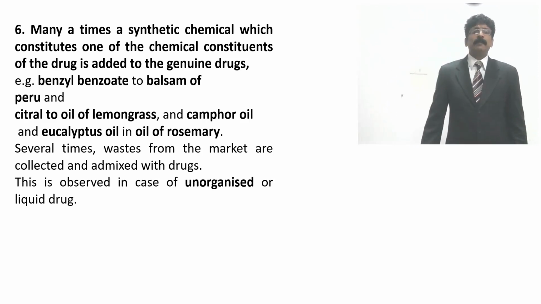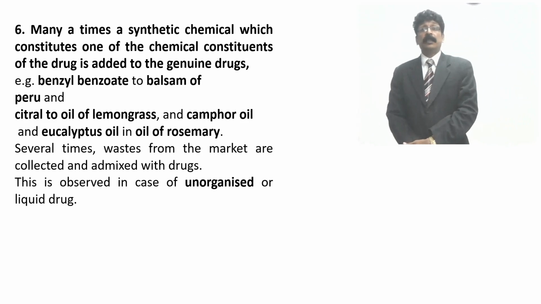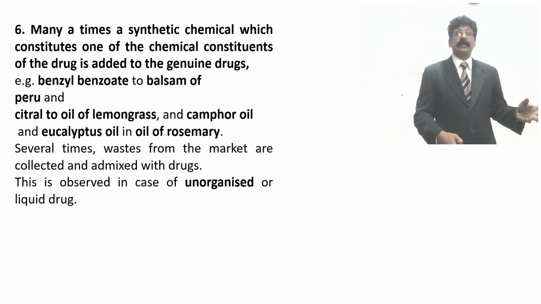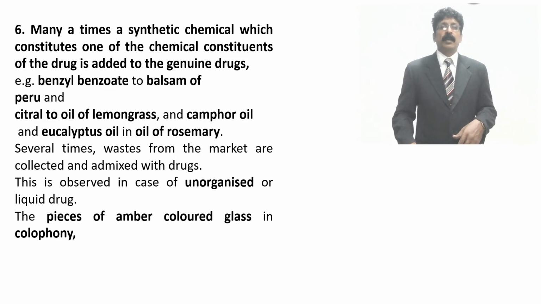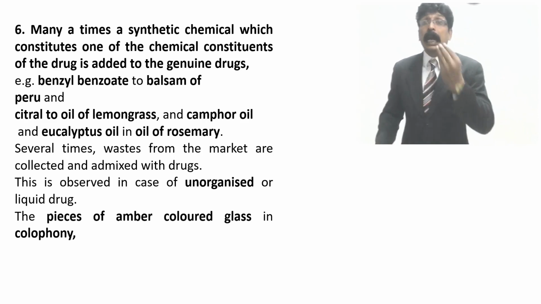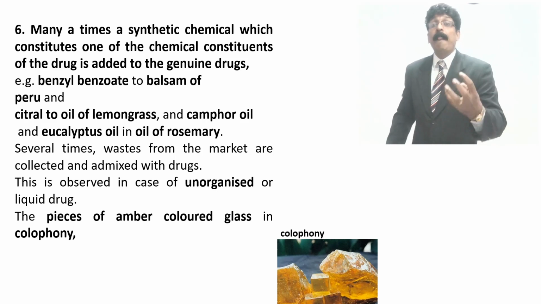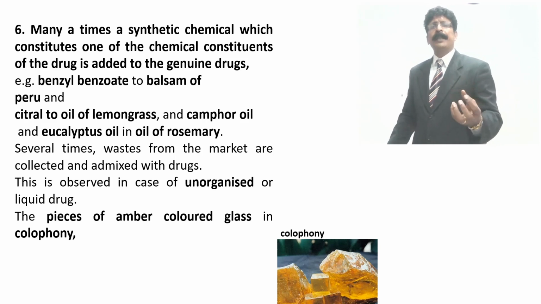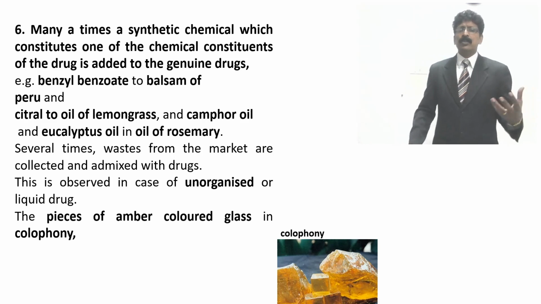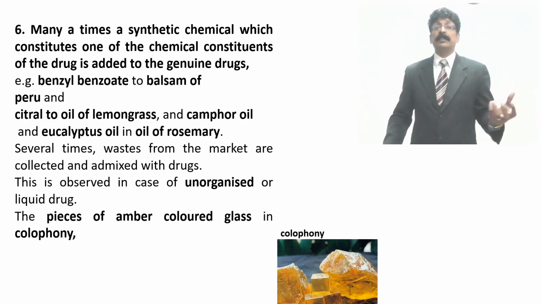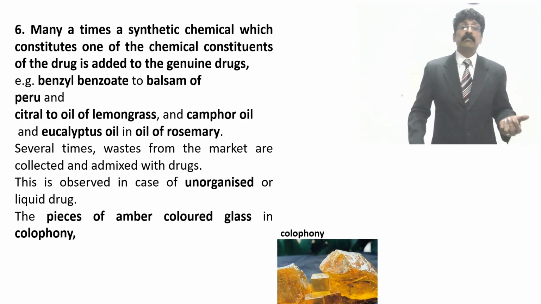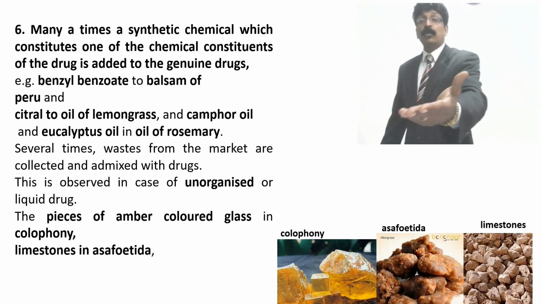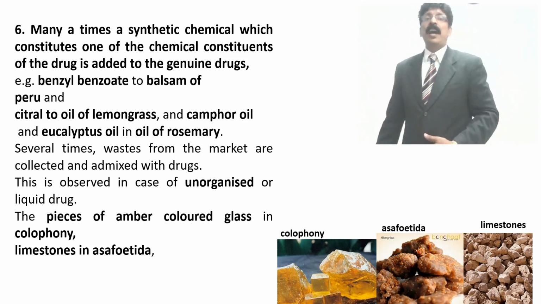Several times, waste from the market is collected and admixed with the drugs. This is observed in the case of unorganized drugs. The waste of the powdered market is mixed into unorganized drugs, or in a liquid drug they used to mix it up. Pieces of amber colored glass are added in colophony, because colophony looks like a glass piece, shining, which we use for various purposes of varnishing, coating, various chemical preparations, and many laboratory purposes. Limestone they used to add for profit in asafoetida.